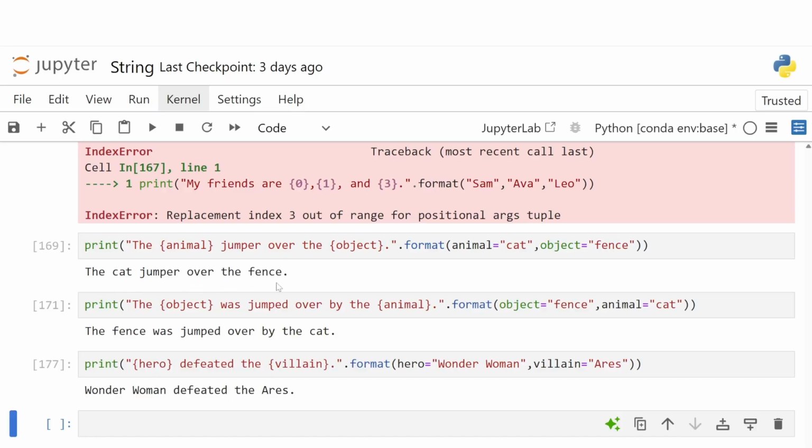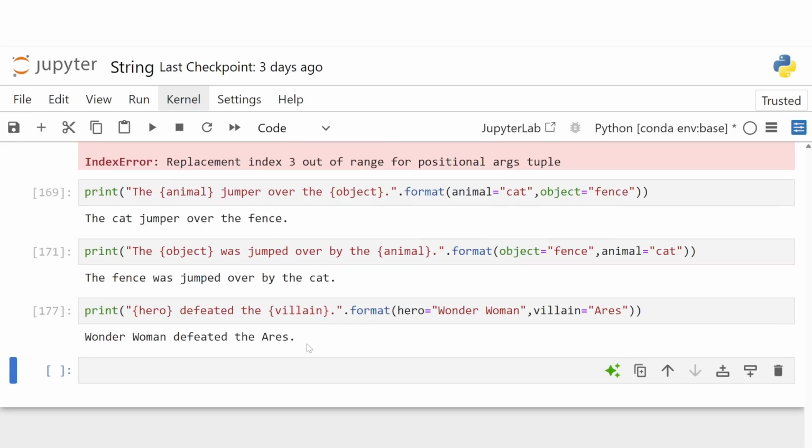The advantage here is that the order doesn't matter anymore. So if we write "the {object} was jumped over by the {animal}" and give .format(object=fence, animal=cat), here we get the output: the fence was jumped over by the cat, because object has fence and animal has cat. You can even mix and match as long as you are consistent with your keys.